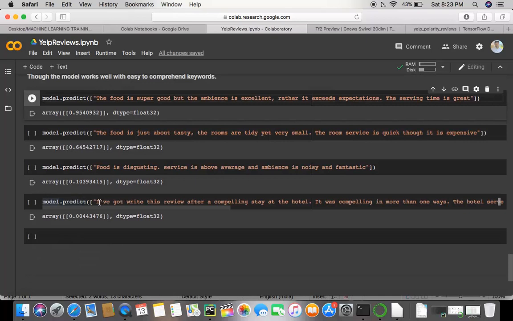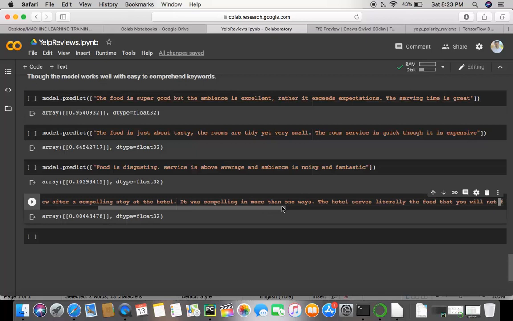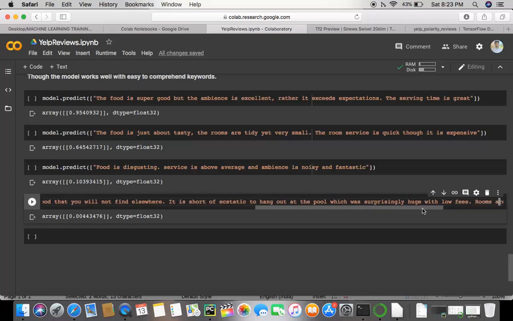And then this one: I've got to write this review after a compelling stay at the hotel. It was compelling in more than one way. The hotel serves literally the food you will not find elsewhere. It is sort of ecstatic to hang out at the pool, which was surprisingly huge with low fees. Rooms are tidy, cozy, and up to the mark. This should have been a positive review, and our system has given it a negative thumbs down.